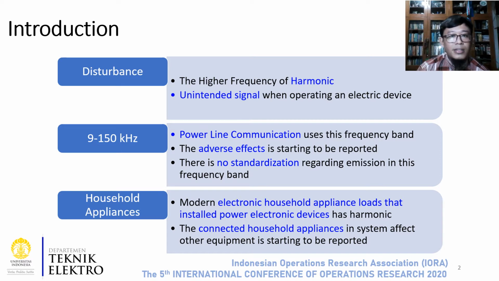The second point is frequency. The scope of this study is the frequency range starting from 9 kHz to 150 kHz.